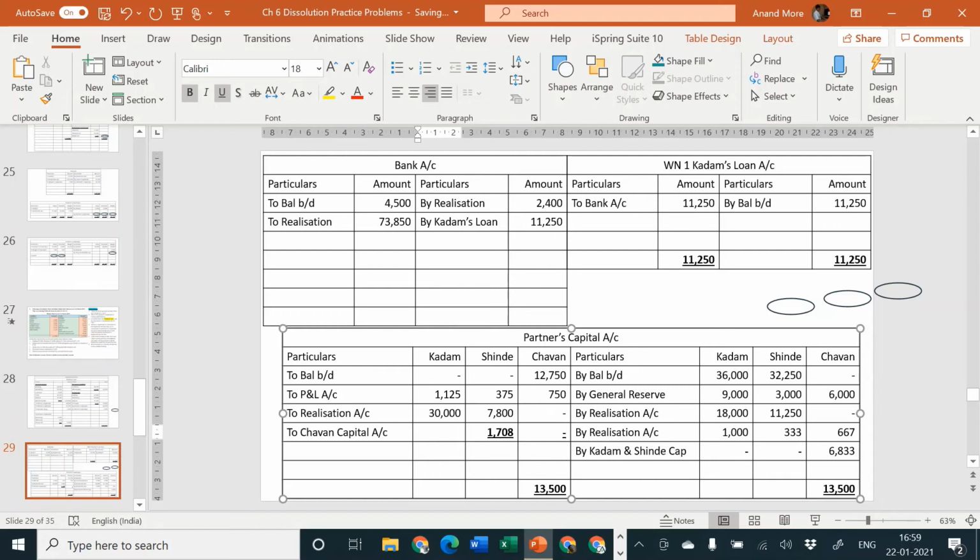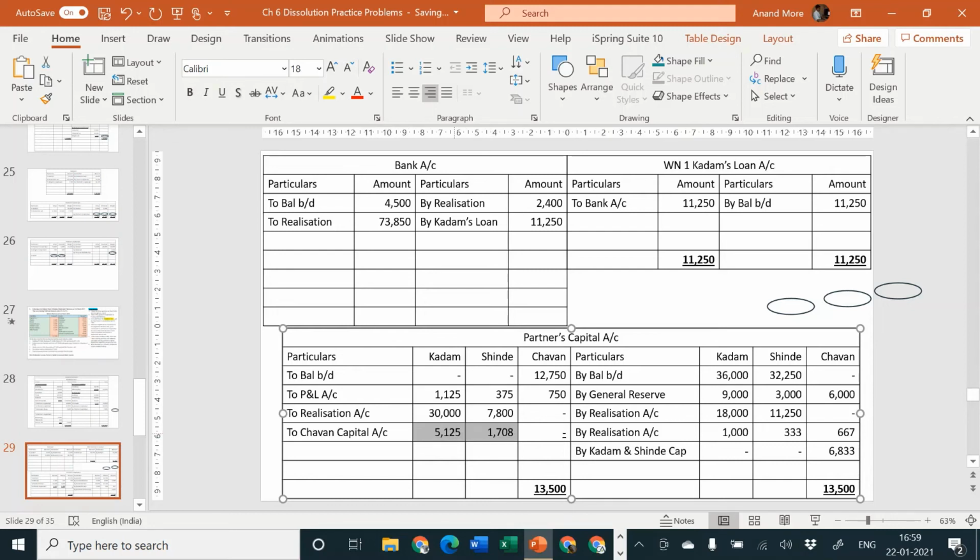And then multiplied by 3, that comes to how much? 5125. Okay, so 5125 and 1708 is the amount of deficiency of Chauhan's capital because he could not bring necessary money from his house. That is required to be shared by the other two solvent partners, that is Kadam and Shinde. Okay, so this is how the working is being done.